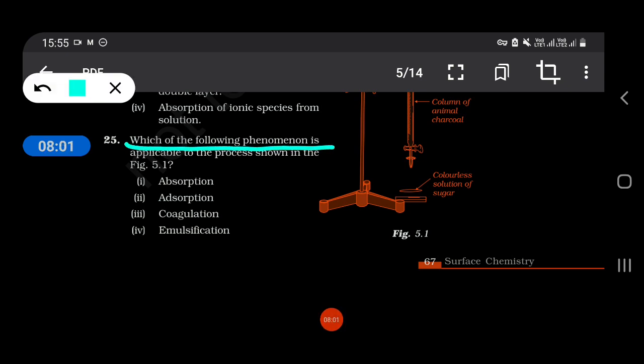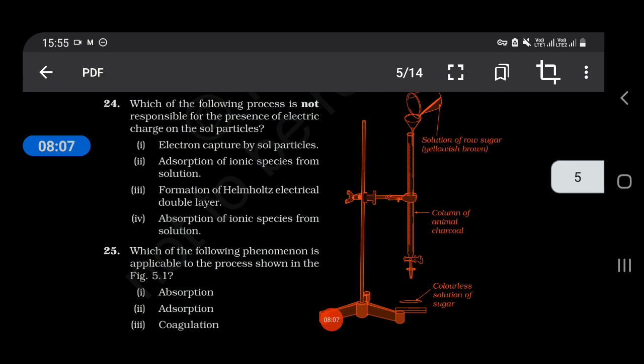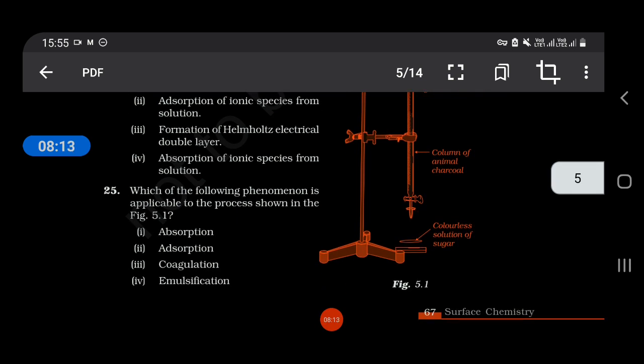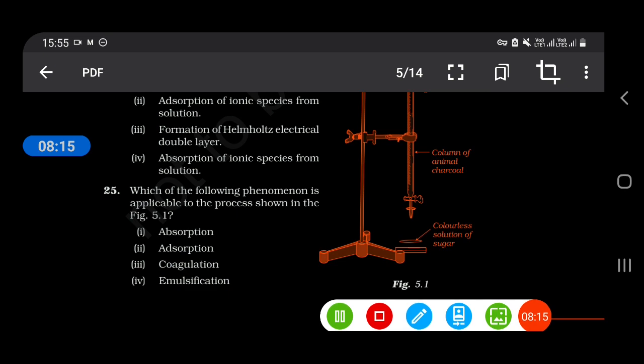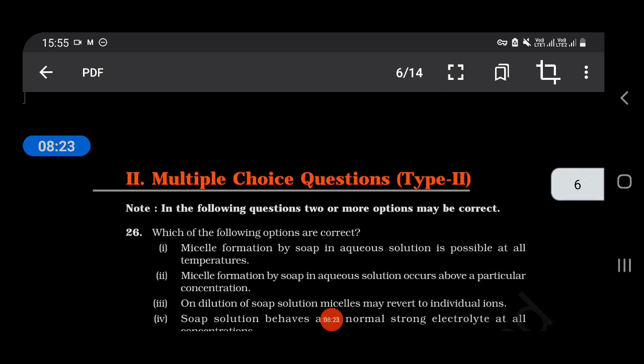Which of the following phenomena is applicable to the process shown in figure 5.1? You can see the picture. Solution of raw sugar, yellowish brown, and column of animal charcoal, colorless solution of sugar. So our answer goes to adsorption, animal charcoal, you can see here. Okay, now